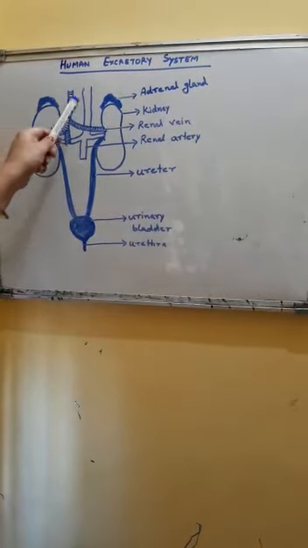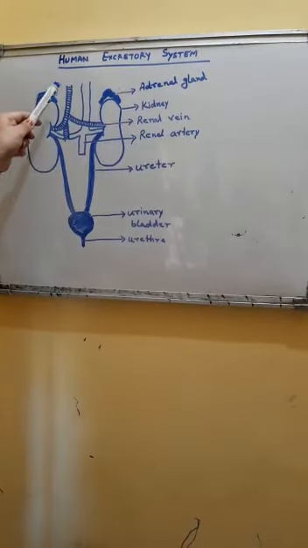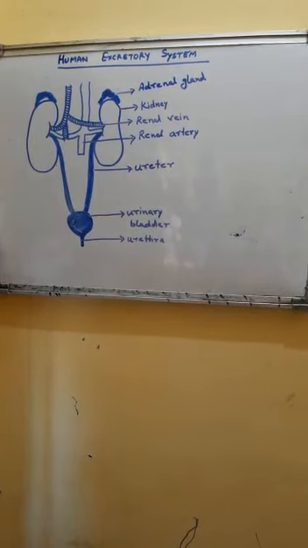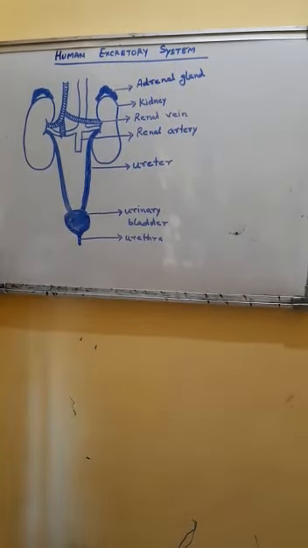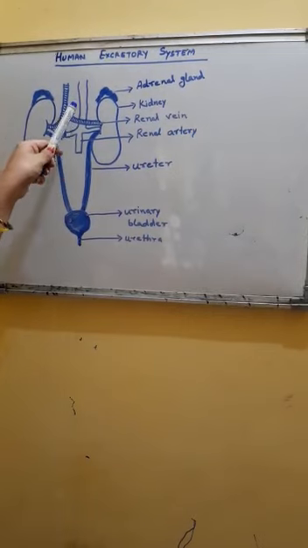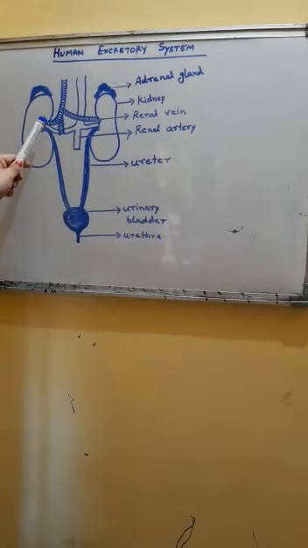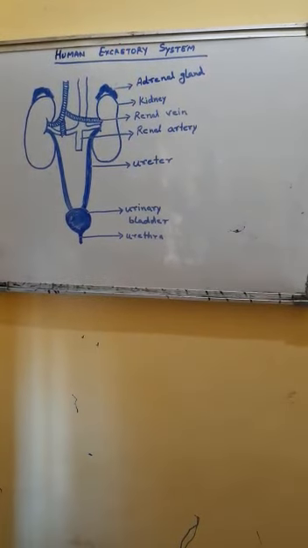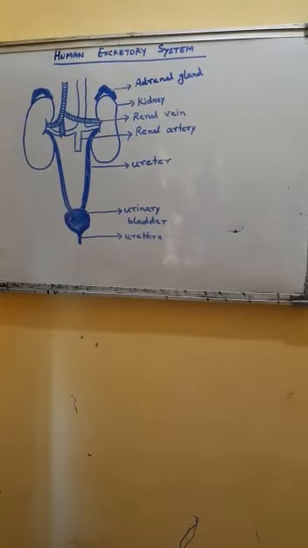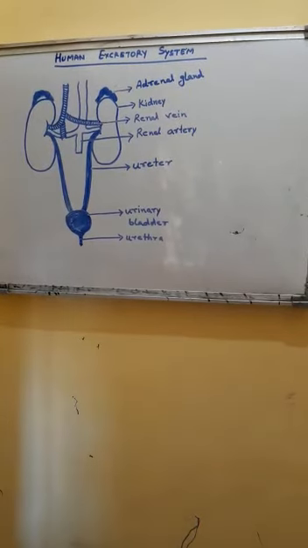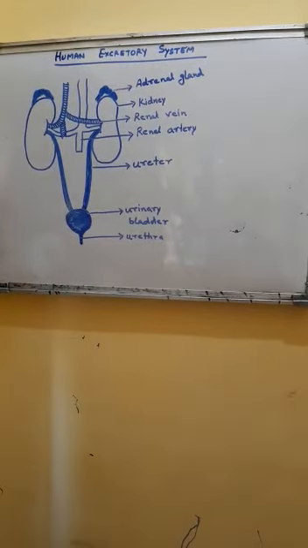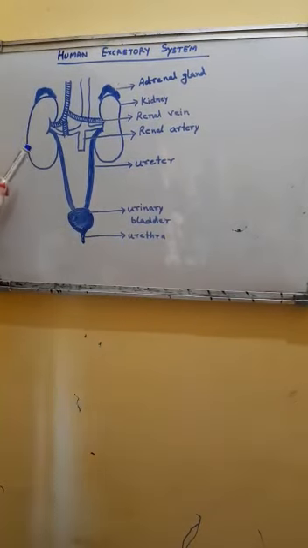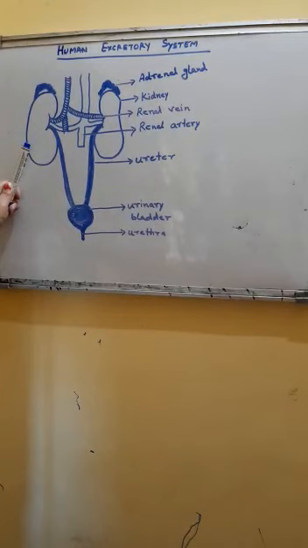These tubes are the renal artery, the renal vein, and an exit for the ureter. The renal vein carries deoxygenated blood from which waste products have been removed. The renal artery carries oxygenated blood in which waste materials are present and which are to be removed.